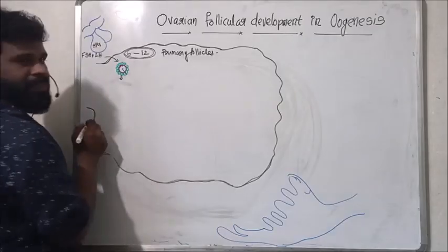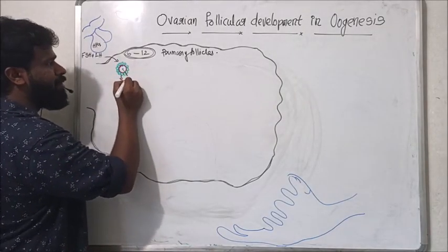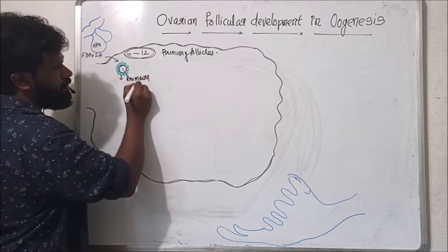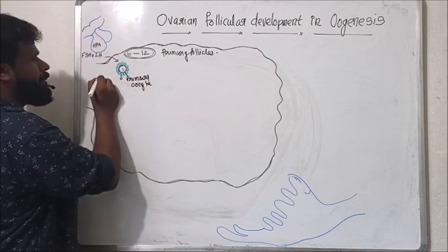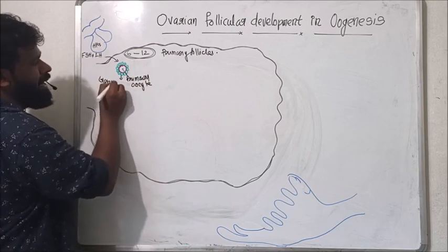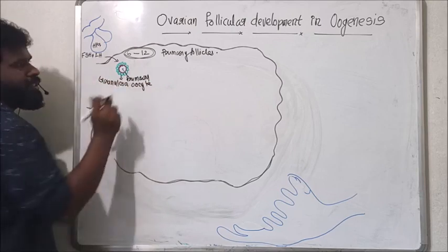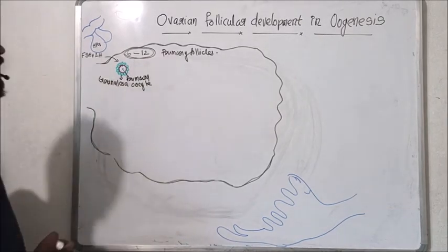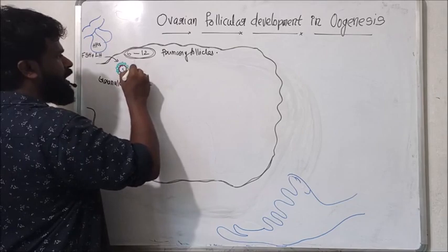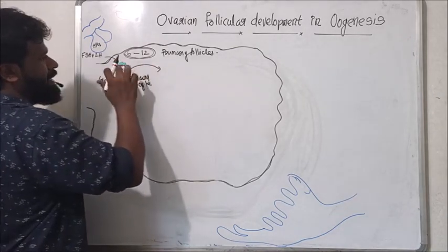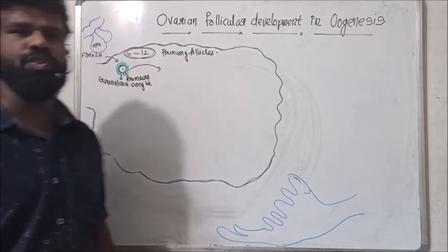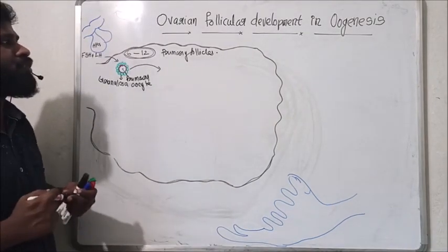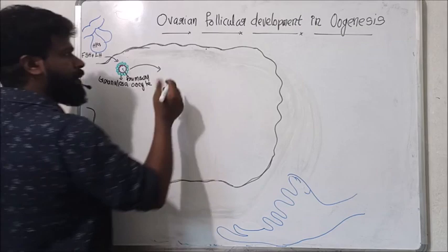We know the structure of the primary follicle. It contains a primary oocyte surrounded by a single layer of granulosa cells. But at puberty, under the stimulation of FSH and LH, this primary follicle develops into a secondary follicle.